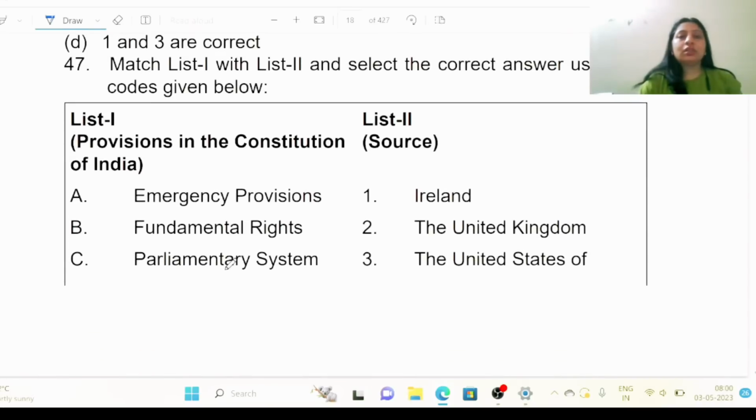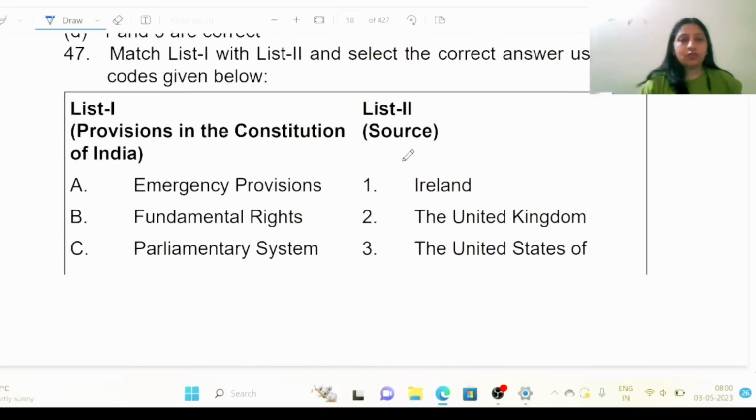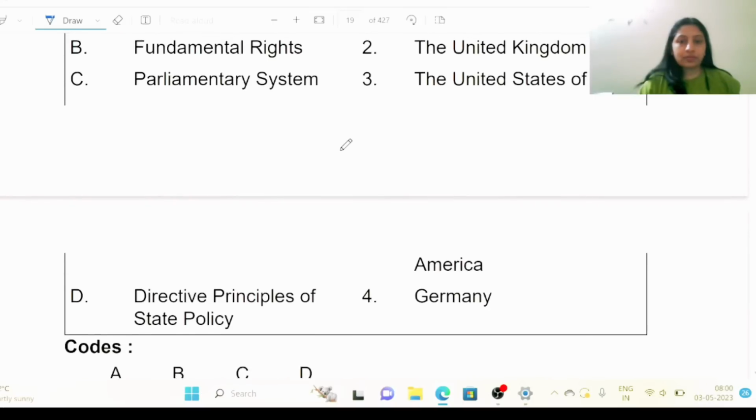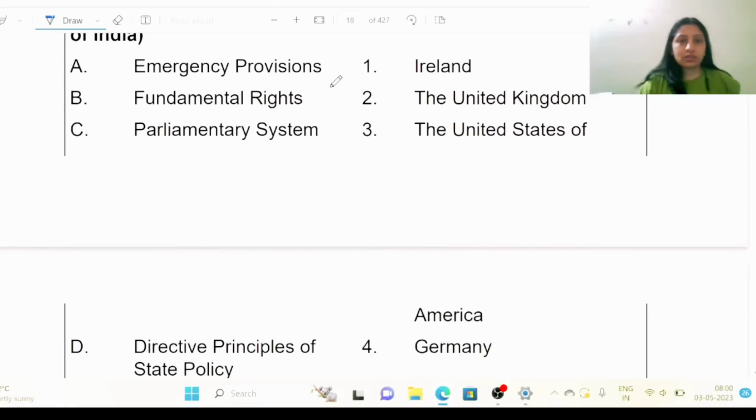Match list 1 with list 2 and select the correct answer using the codes given below. Okay, list 1 provisions in the Constitution of India and list 2 sources. Emergency provisions, Germany. Fundamental rights has been borrowed from United States.